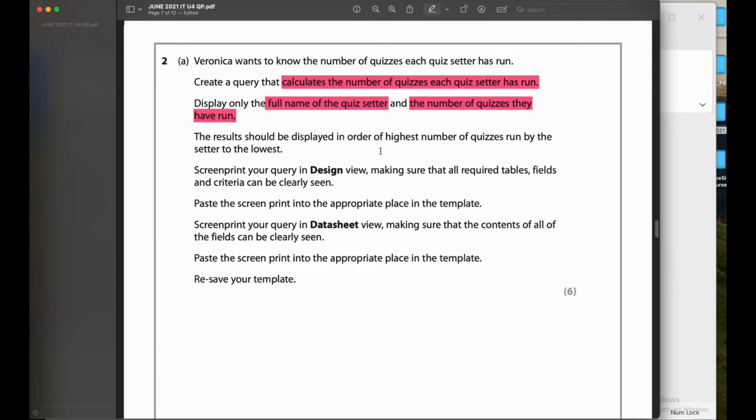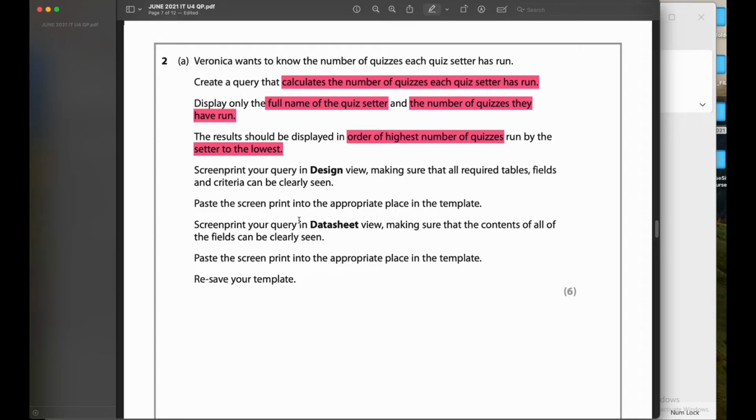That means we have to sort it in order of highest number of quizzes run by the setter to the lowest. Then we have to screen print your query in design view, making sure that all required table, field and criteria can be clearly seen. Here you just have to take the screenshot of your work and paste it in your evidence folder. Paste the screen print into the appropriate place in the template. Screen print your query in datasheet view, making sure that the content of all the fields can be clearly seen. So this is everything. You just take the screenshot and paste it in your evidence folder.